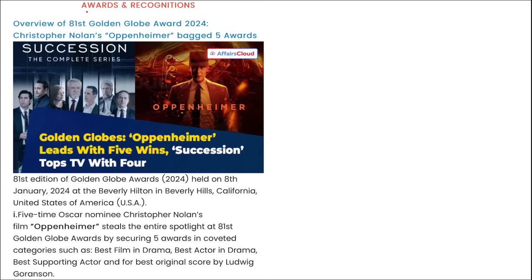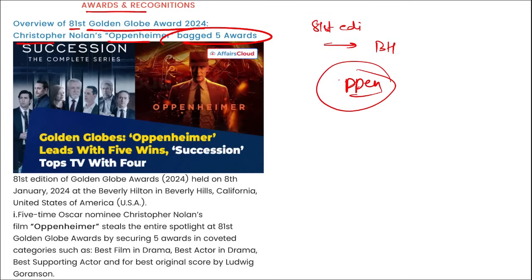Next, awards and recognitions. Overview of the 81st Golden Globe Awards 2024. Christopher Nolan's Oppenheimer has bagged 5 awards during this 81st edition of the Golden Globe Awards. Where were they held? They were held at the Beverly Hilton in Beverly Hills in California, USA. And first time Oscar nominee Christopher Nolan's Oppenheimer has won 5 awards in various categories such as best film in drama, best actor in drama, best supporting actor, and best original score by Ludwig Göransson.